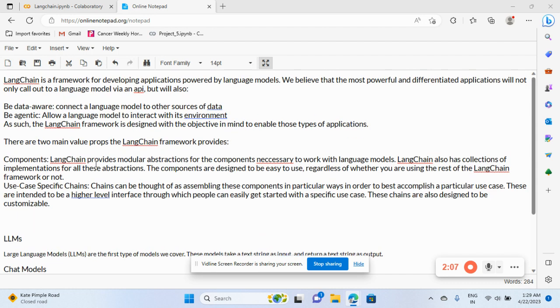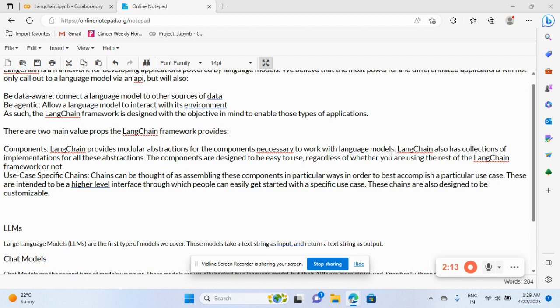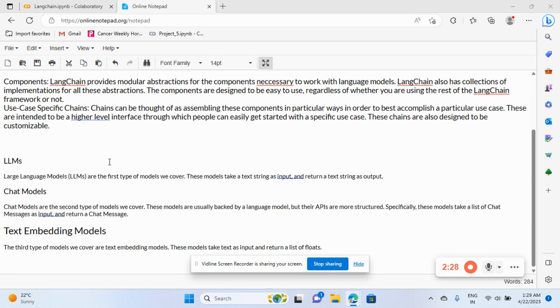The components of LangChain provide modular abstractions for the components necessary to work with language models. LangChain also has a collection of implementations for all of these. The components are designed to be easy to use, regardless of whether you use the rest of the LangChain framework or not. So LangChain is divided into three models.